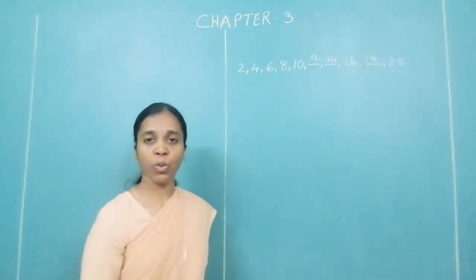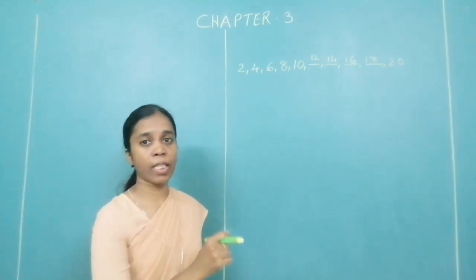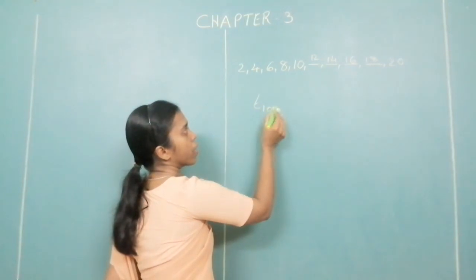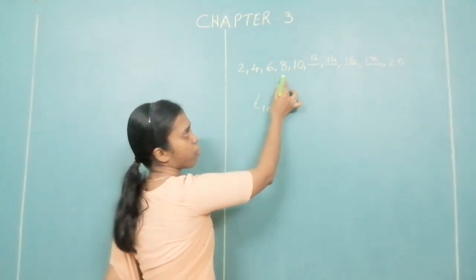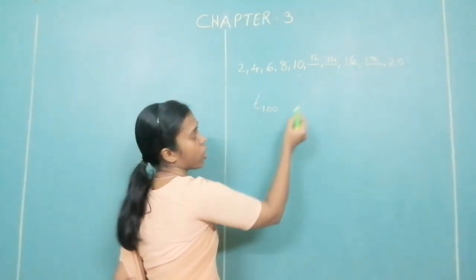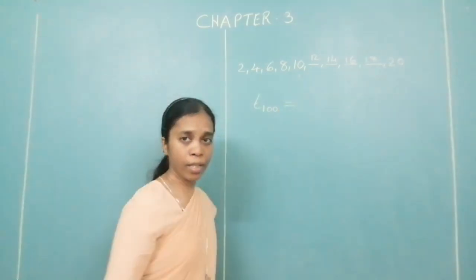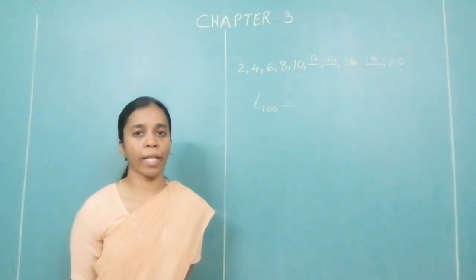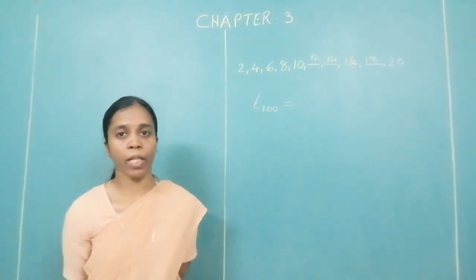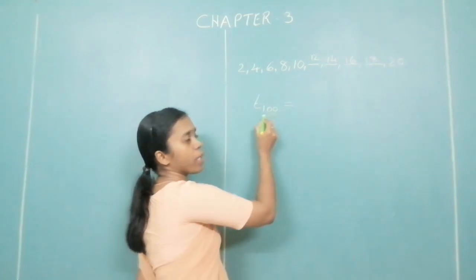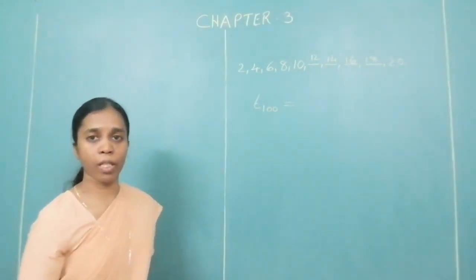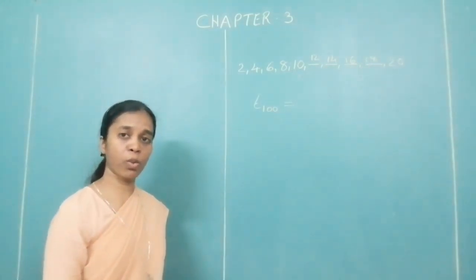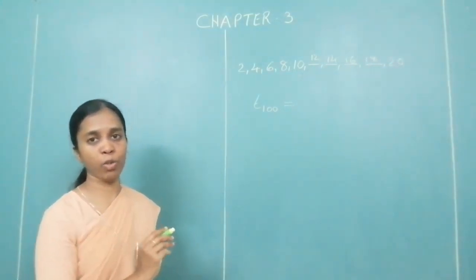Okay. If I ask you which is the 100th term, I am asking you T100. This is T1, T2, T3, T4, T5, and it goes on. I am asking which is T100. It is like I am asking you in a class who is roll number 10. So what number comes at this position? How do we get it? Will you go on adding 2 a hundred times and get it? We have a formula to find out.